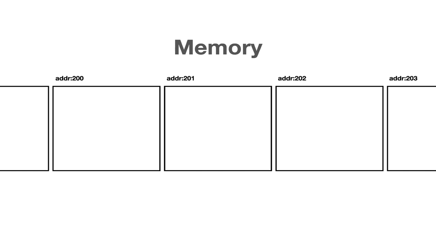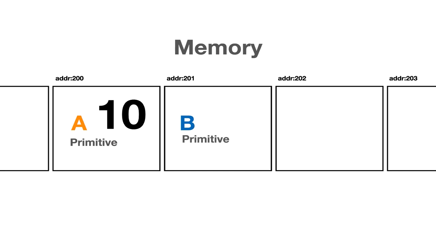So each address is where you store a variable. In our case, we have a variable a, and this is a primitive, and we store the value 10. Then we said that we have a new variable called b, which was equal to a, right? What this does with primitives is simply create b in a different memory allocation, 201, and this is a primitive, and then the actual value 10. So it just takes a copy from a to the new memory address. So this is what is happening.